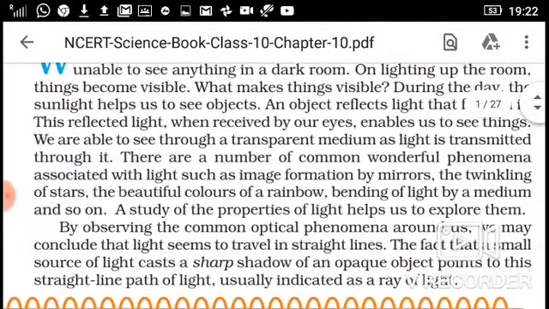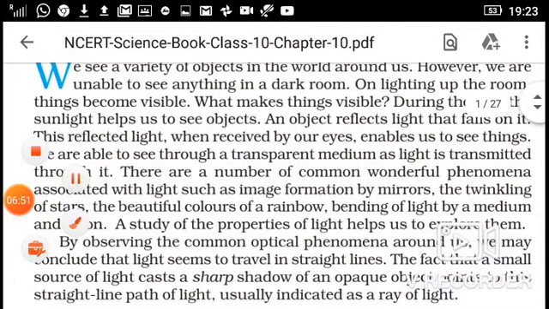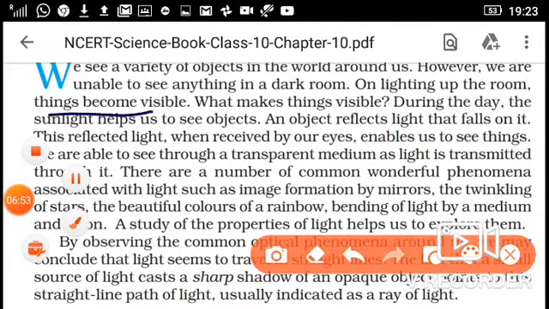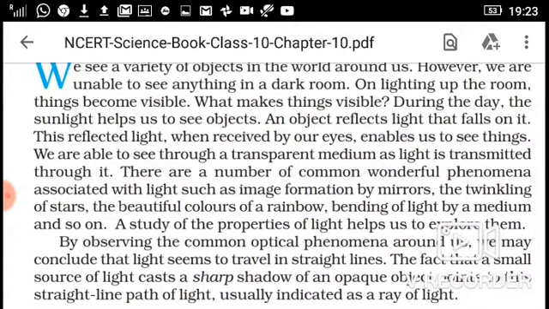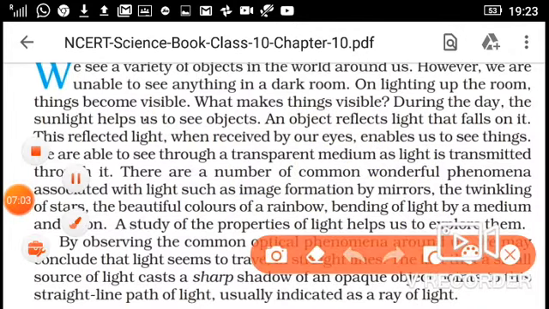On lighting up the room, things become visible. Now what makes the thing visible? That is light. Light makes the thing visible. During the day, the sunlight helps us to see objects, but during night we cannot see the objects without light. Okay, we need light. Now, what is the phenomena we call which helps us to see the object?